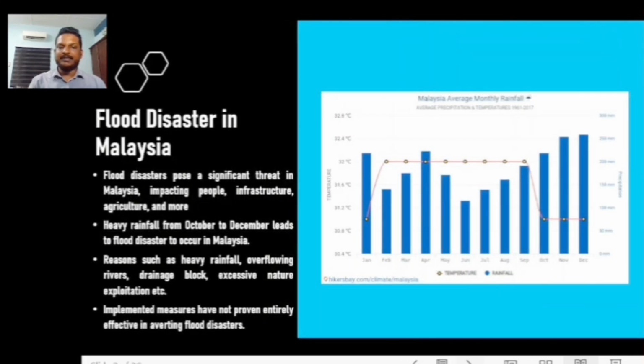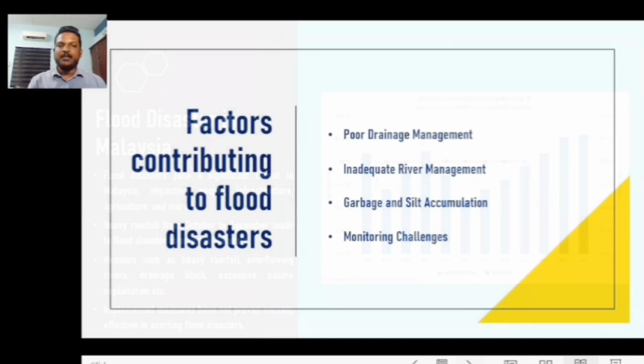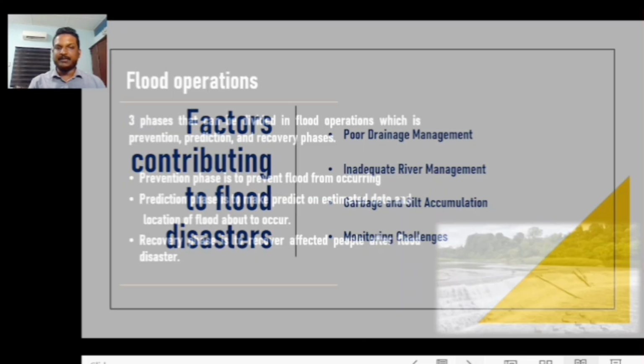So in Malaysia, the flood disaster rate is getting higher and it poses a significant threat, affecting people, infrastructure and agriculture. There are several factors, like poor drainage management, poor river management, garbage and silt accumulation, and monitoring challenges, which contribute to flood disasters.